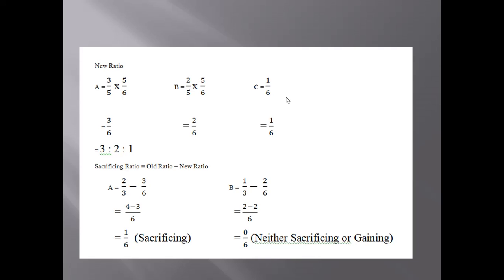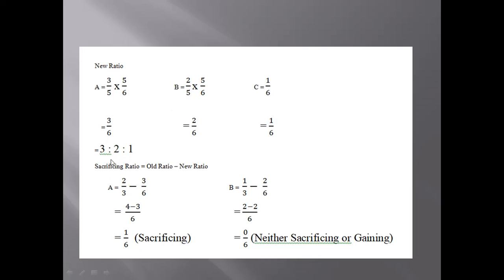This is the hint for you. Sometimes, the language is quite not understanding. It's very much confusing, isn't it? Just to make you confused in the time of examination. So, whatever is the remaining share will be shared by A and B in the ratio of 3 is to 2. Do the calculation and you get the new ratio. Don't think too much, okay?